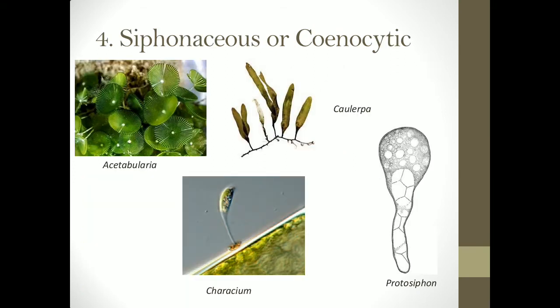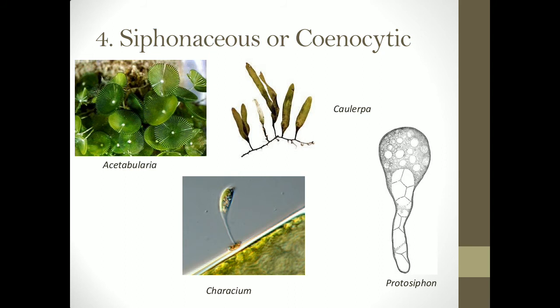The next type of thallus is the siphonaceous or the cenocytic thallus. Now there are some unicells, or unicellular thalli, which get enlarged, and when they get enlarged they form a long, elongated structure which is aseptate. That means it lacks septa. It is either uninucleate or multinucleate. It can have either one nucleus or multiple nuclei, and it is either sac-like or a tubular structure. This kind of aseptate thallus is called a siphonaceous or cenocytic thallus.